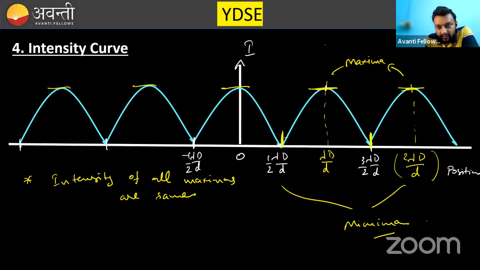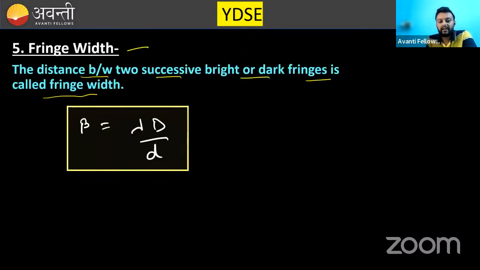Similarly, this is the first maxima or first bright fringe, and this is the second bright fringe. This separation between them is known as fringe width, and it is calculated as lambda d by d. So this is again the most important relation. Is this point clear as well? Beta is equal to lambda d by d.